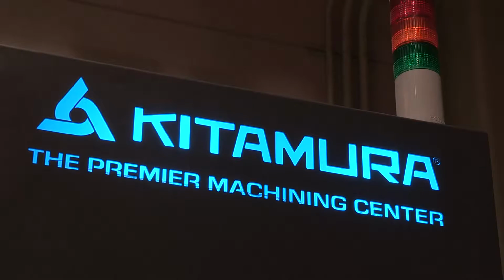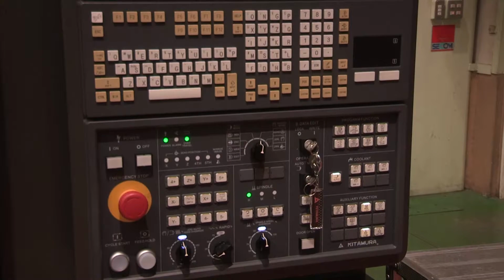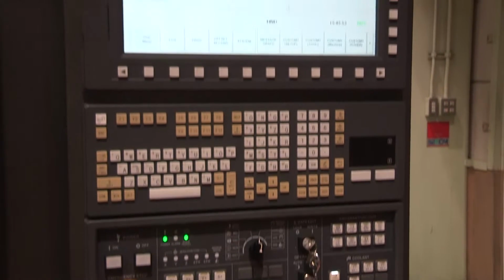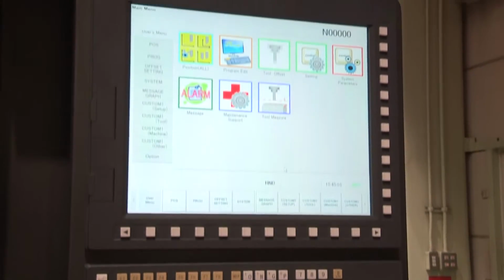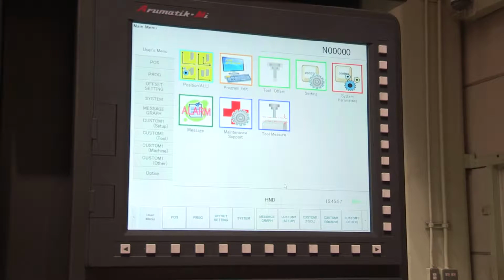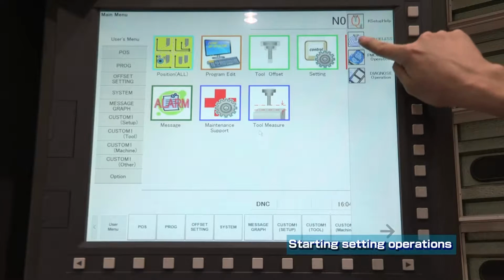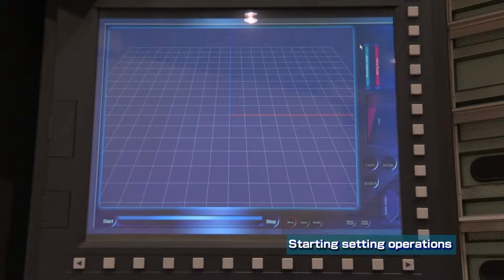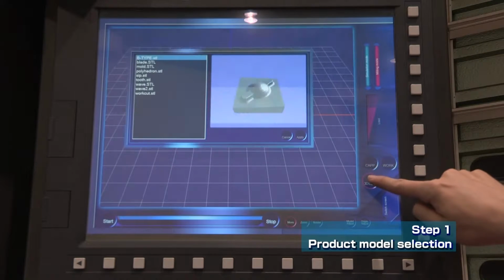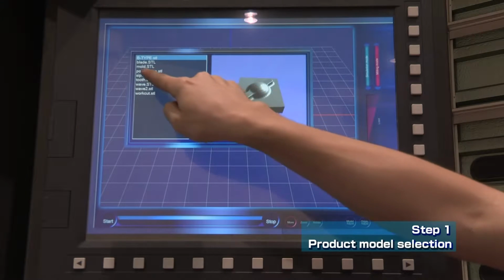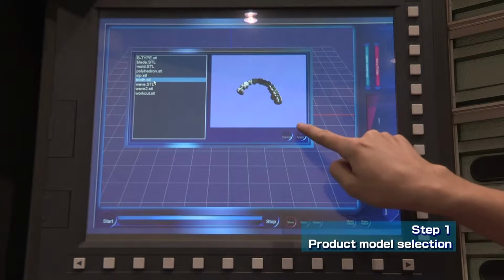In this project, a prototype of an innovative machine tool was developed that can achieve easy machining operations with a few simple instructions, without generating any NC programs. In the prototype machine tool, the machining operation can be started through a mere 4-step instruction, as we will demonstrate now. The first step is a selection of the product model. In this case, a dental prosthetics model is selected.